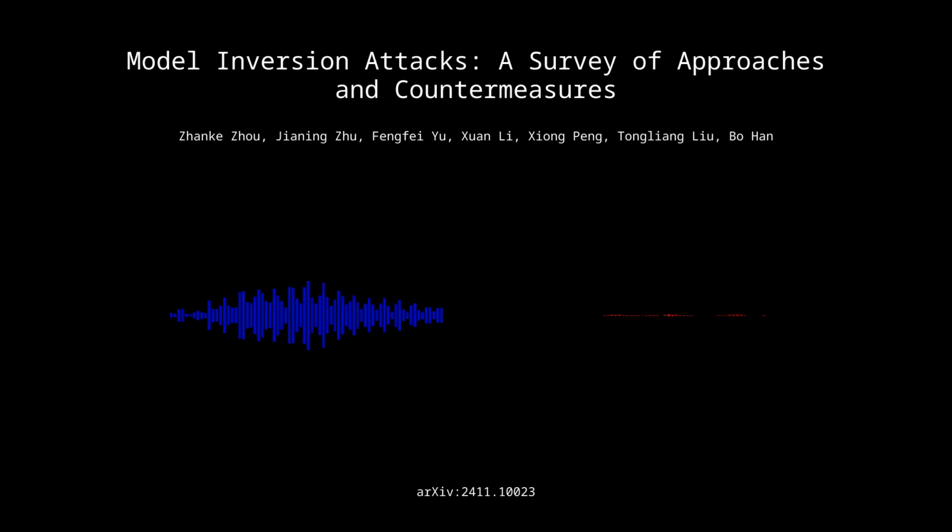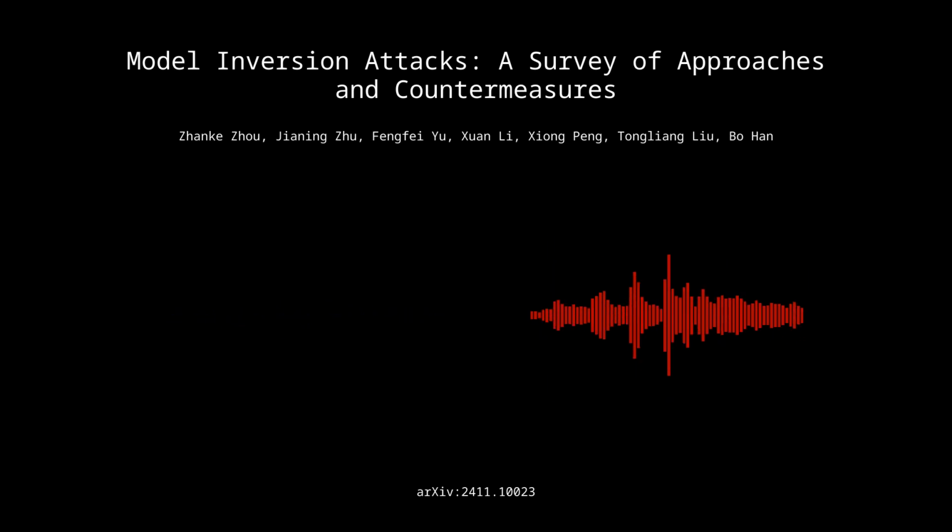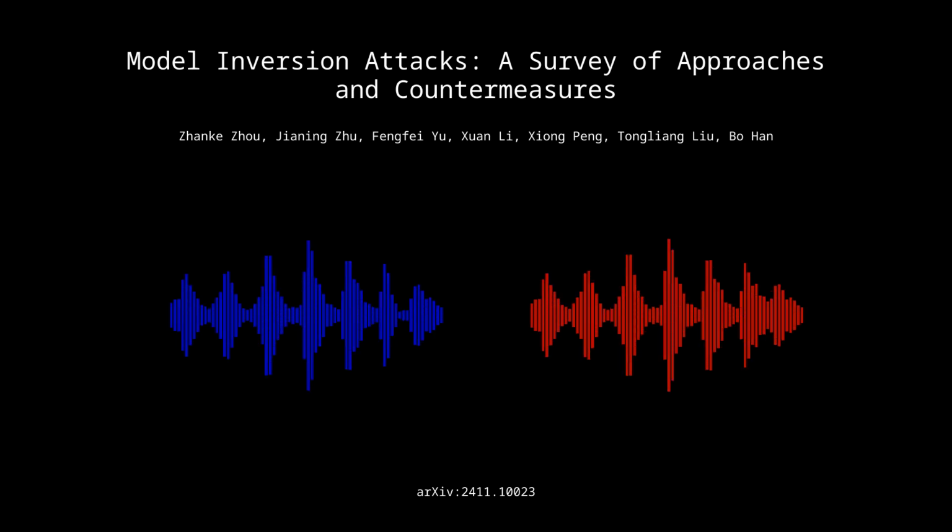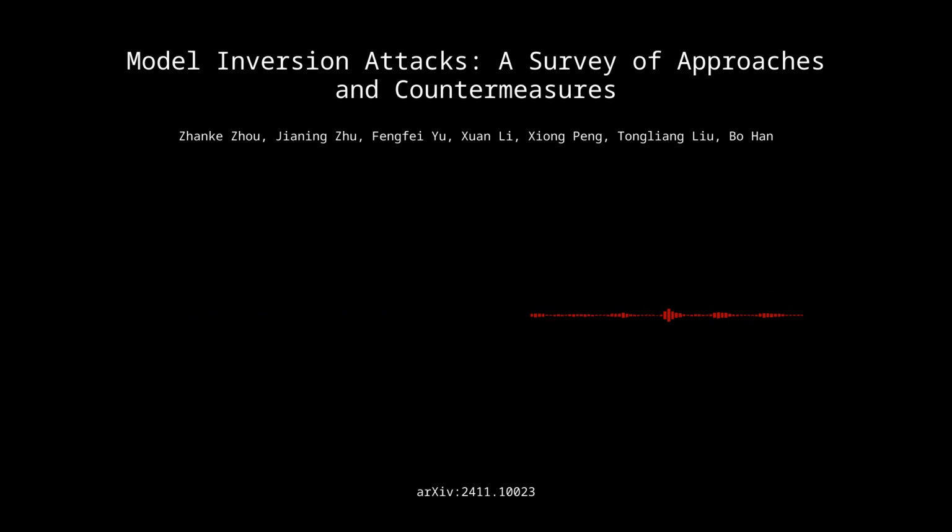One area of active research is the development of techniques to detect and mitigate MIAs against language models. This includes exploring methods to identify suspicious queries or patterns of model usage that might indicate an ongoing attack. So it's like setting up a surveillance system to monitor the language model's interactions and flag any potentially malicious activity.